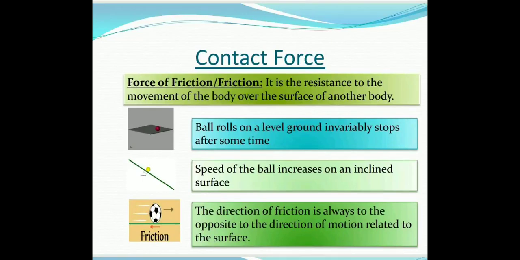Does the change in the speed of a ball and bicycle depend on roughness and smoothness of the surface on which they move? Try to roll a ball on different surfaces like carpet, rough roads, smooth surfaces, etc. The motion of the ball is different in each case. The force of resistance to the motion seems to be more on the rough surface than on the smooth surface. The rolling ball moves farther on a smooth surface than on a rough sandy surface.